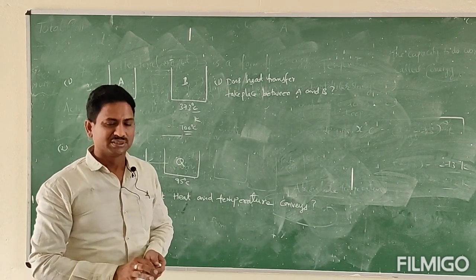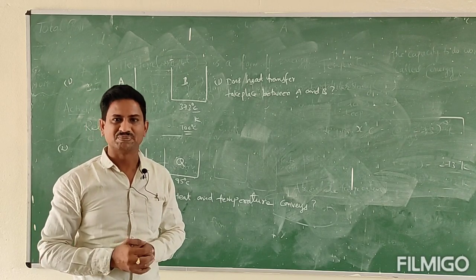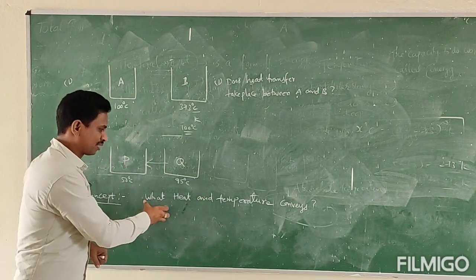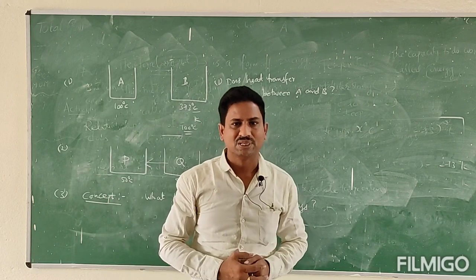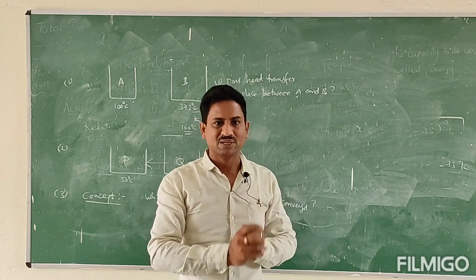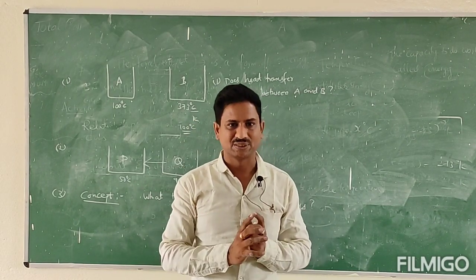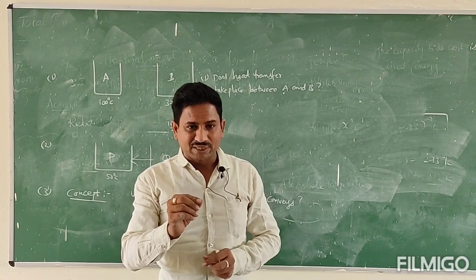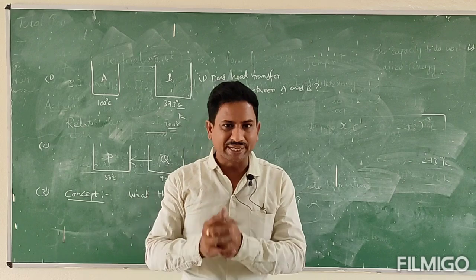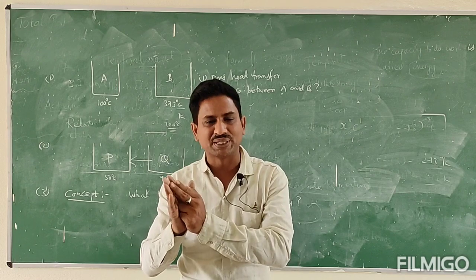So children, today we learned heat, temperature and thermal equilibrium and units also. And from our concept, what do heat and temperature convey? Do you know? Heat is a form of energy. It flows from hotter body to colder body. Whereas temperature is the measure of degree of hotness or coldness. This temperature denotes to us the direction of the heat flow, whereas heat itself flows from hotter body to colder body.